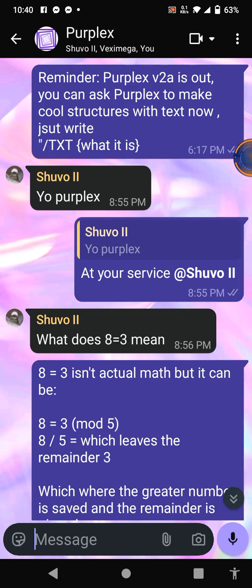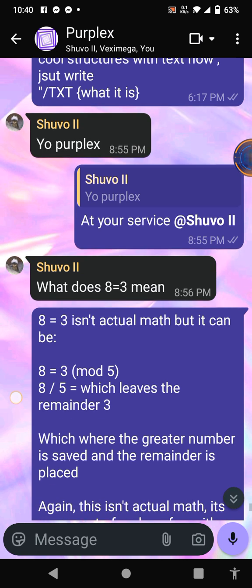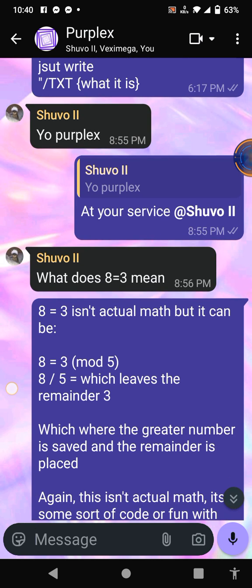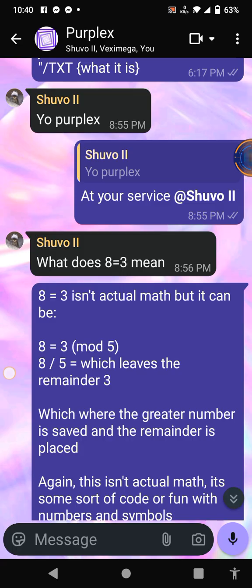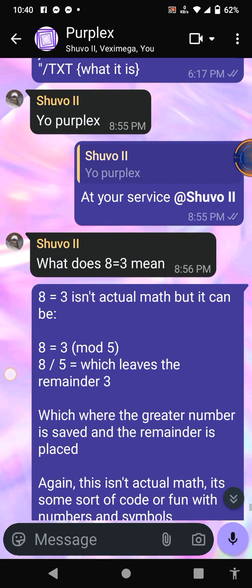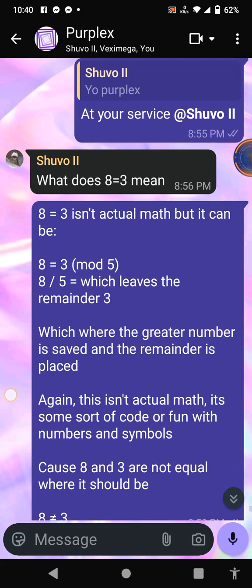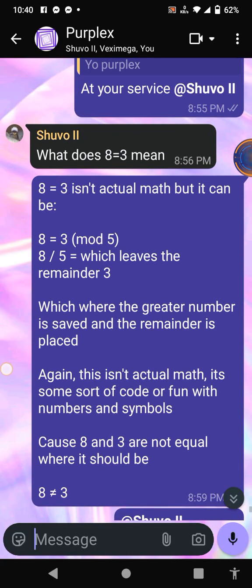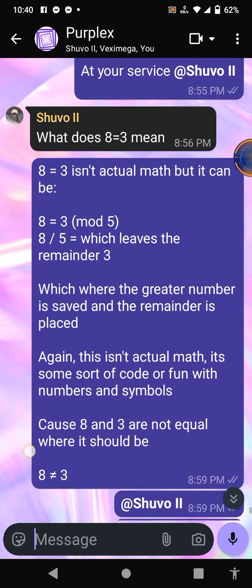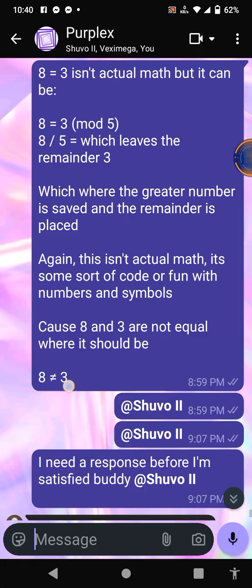And then he said, what does 8 equals to 3 mean? And then I said 8 equals to 3 isn't actual math, but it can be 8 equals 3 mod 5, 8 divided by 5, which leaves the remainder 3, where the greater number is saved and the remainder is placed. Again, this isn't actual math. It is some sort of code or fun with numbers and symbols, because 8 and 3 are not equal. So it should be like this.